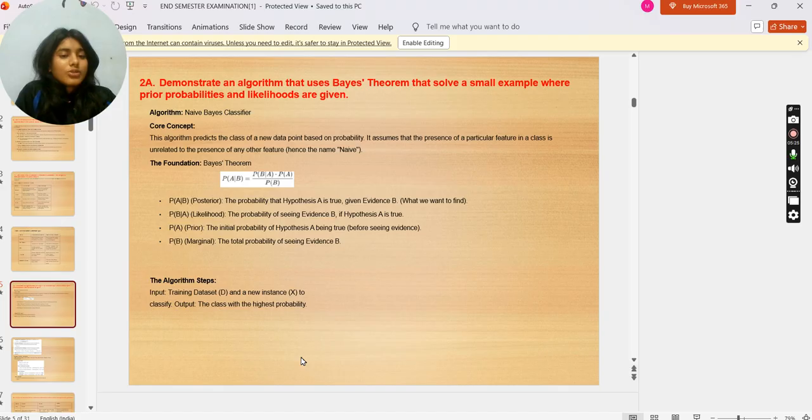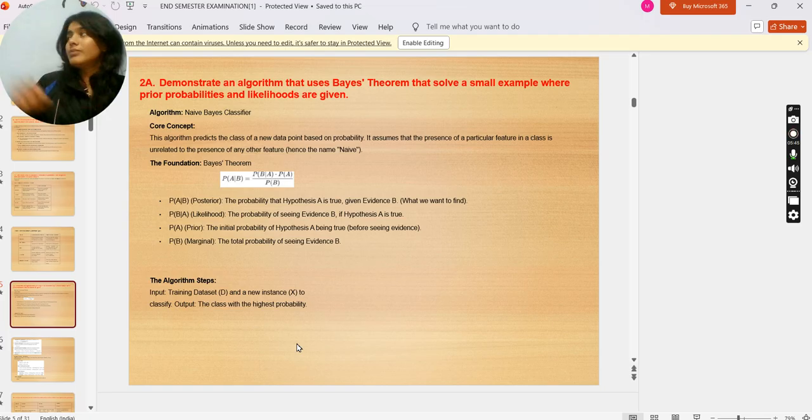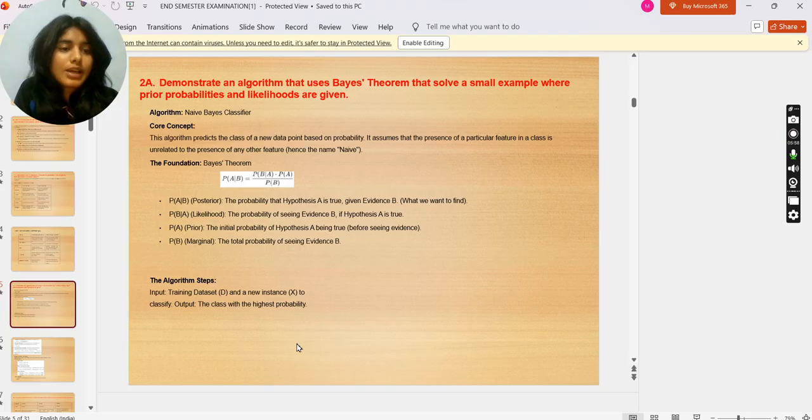Now the foundation. The foundation is Bayes theorem: P(A|B) = P(B|A) · P(A) / P(B). P(A|B) is the posterior, the probability that hypothesis A is true given evidence B, what we want to find. P(B|A) is the likelihood, the probability of seeing evidence B if hypothesis A is true.